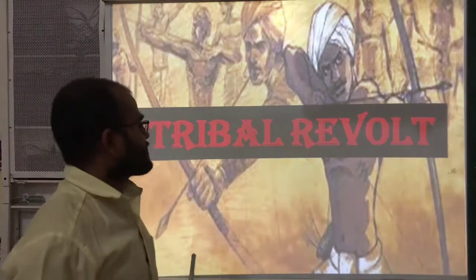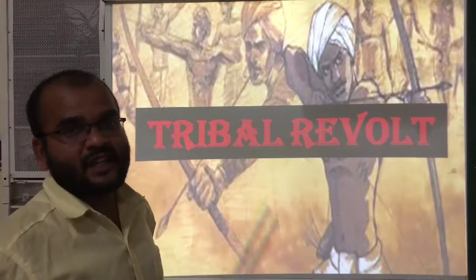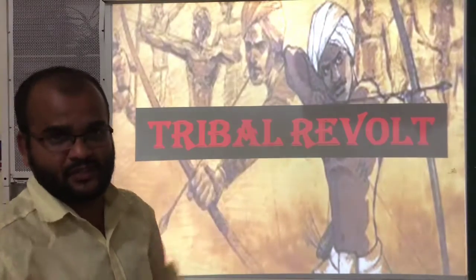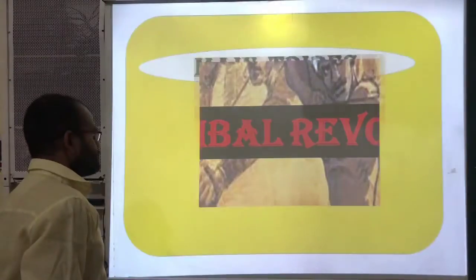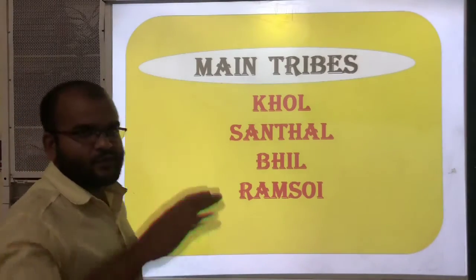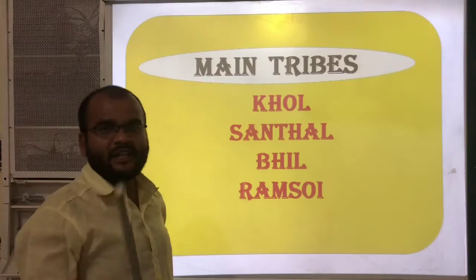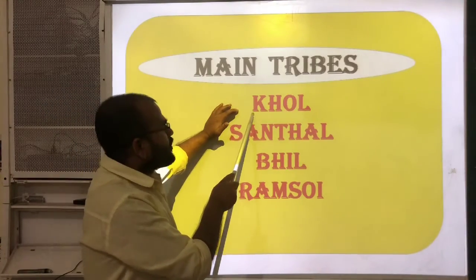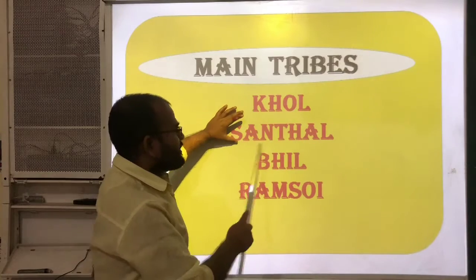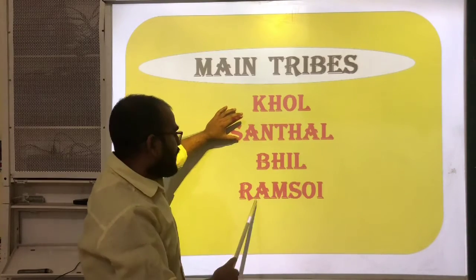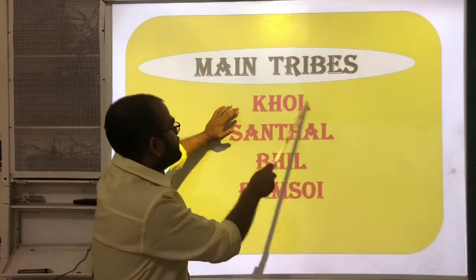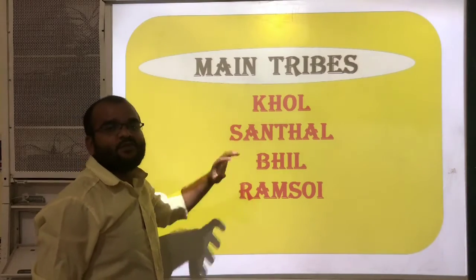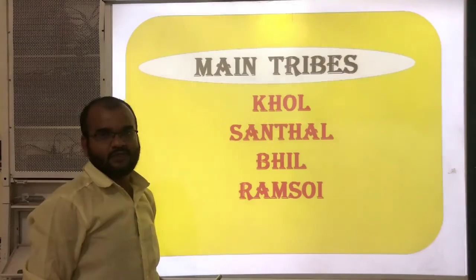So first of all we have to know the main tribes of India who faced a lot of problems from the Britishers. See here, there are so many tribes in India, but here we are discussing only some tribes. Especially those tribes are Khol, Santal, Bhil and Ramsoi. These are the main tribes, and we will see how they fought against the Britishers.